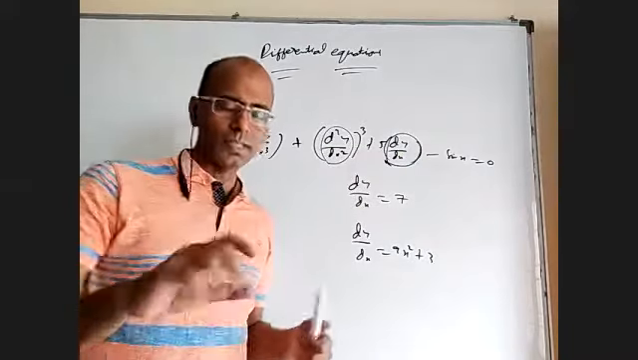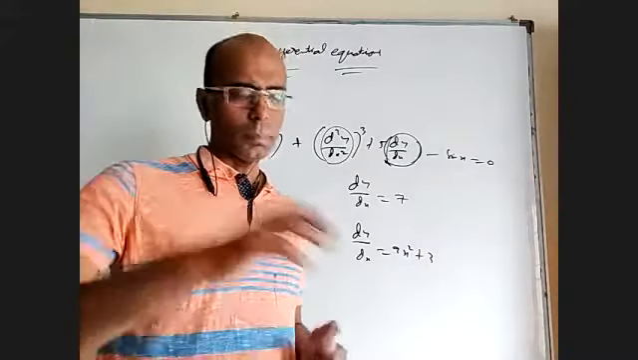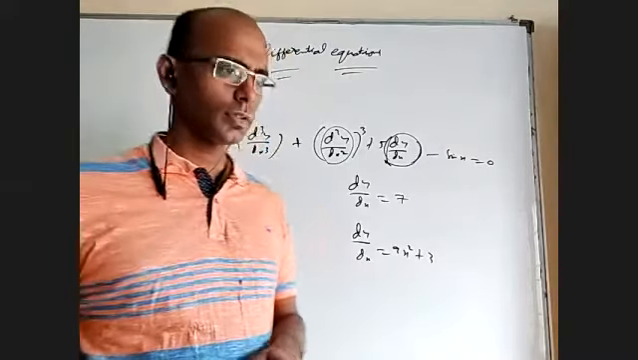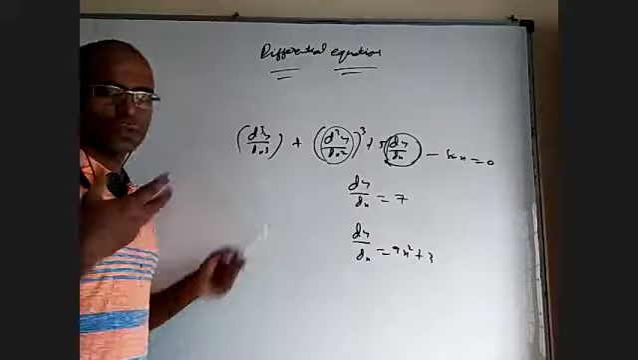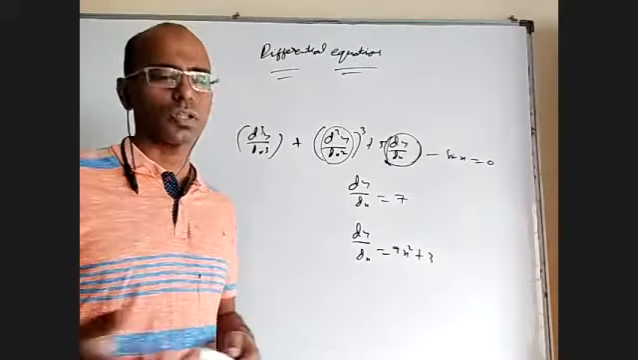So if you have dy by dx and nothing of higher order, it's order 1. If you have d square y by dx square, maybe some lower order terms are there, but not higher order terms, it is called a second order differential equation. And when you have d cube y by dx cube, third order. When you have d4y by dx power 4, it is fourth order.